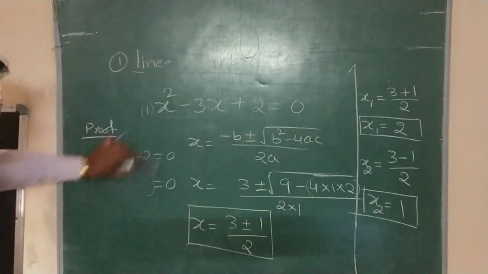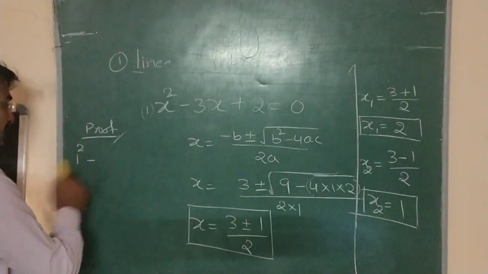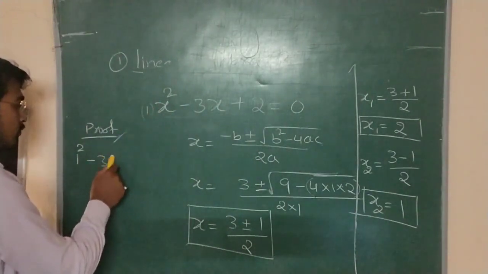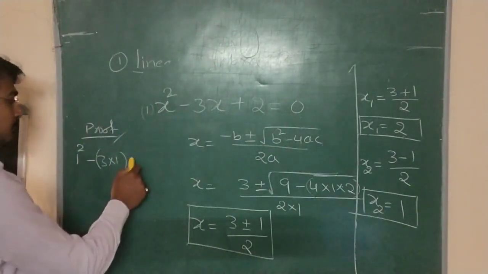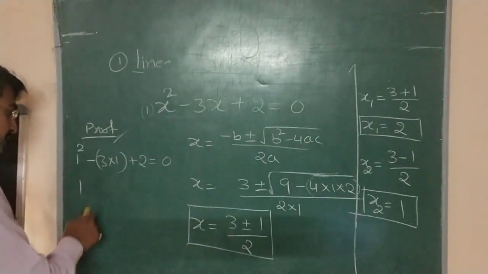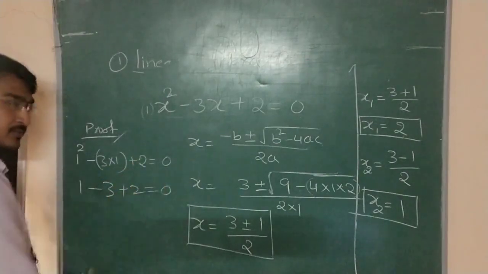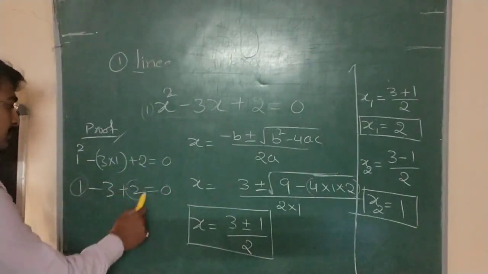Okay, I'll take x equals 1. 1 square minus 3 into 1 plus 2 is equals to 0. So 1 square is equals to 1, 3 into 1 is 3, so 1 minus 3 plus 2 is equals to 0. Here plus 1 plus 2 is plus 3, minus 3.